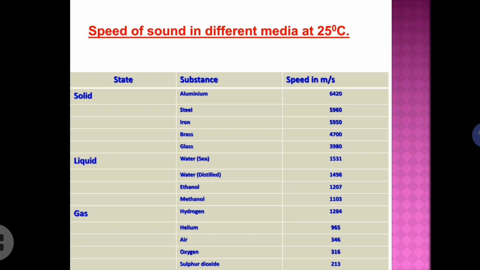Yes. Through aluminum, sound can travel at a speed of 6420 meter per second. Okay. While in sea water, it is 1531 meter per second only. So as we come from solid to liquid, we can see at the particular temperature, the speed of sound decreases. Again, when we come to gases, further the speed of sound decreases.